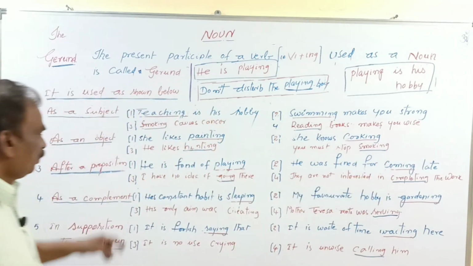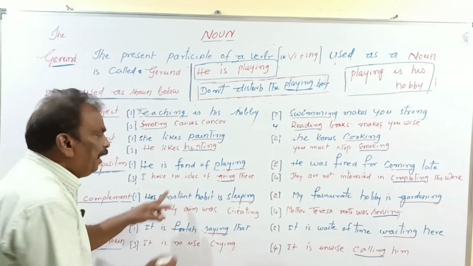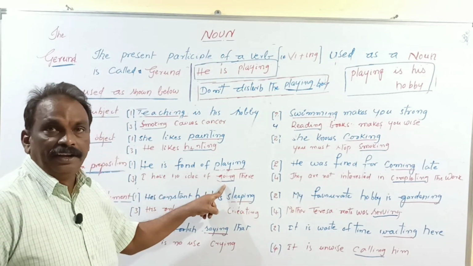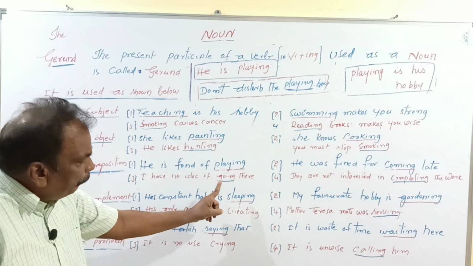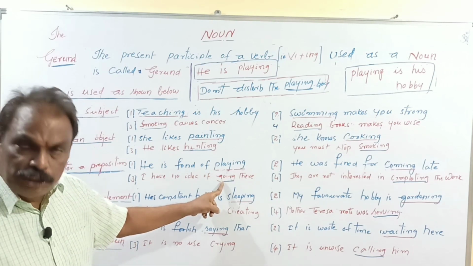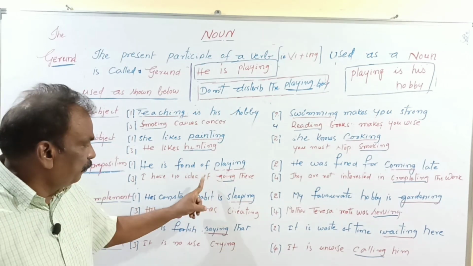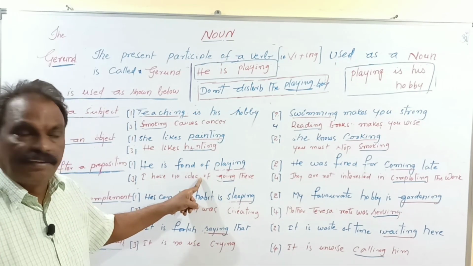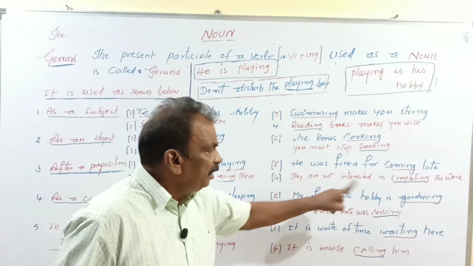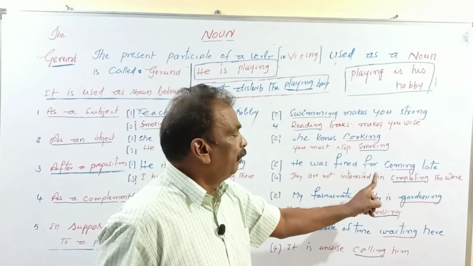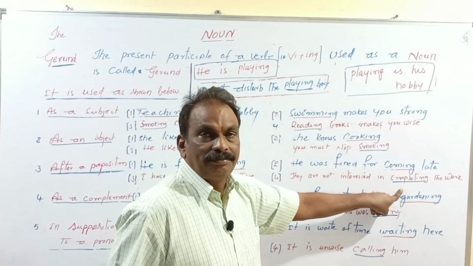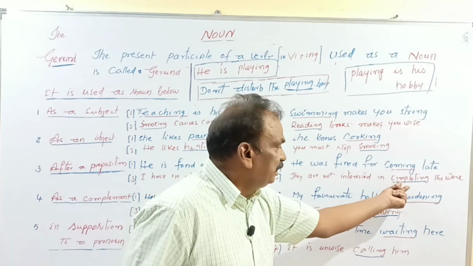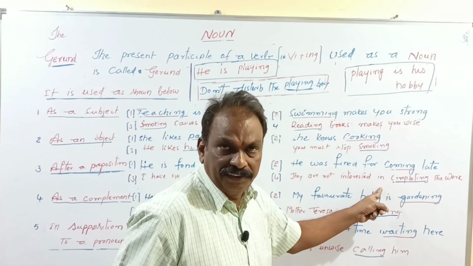Next. I have no idea of going there. Here, of going: the present participle of the verb, which we call a gerund, follows a preposition. Here also, they are not interested in completing the work. In completing the work, completing is a gerund. The gerund follows a preposition.